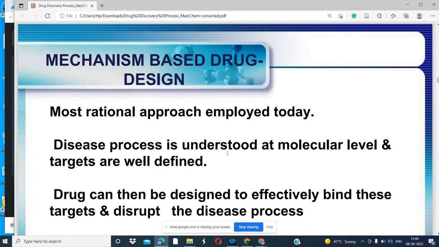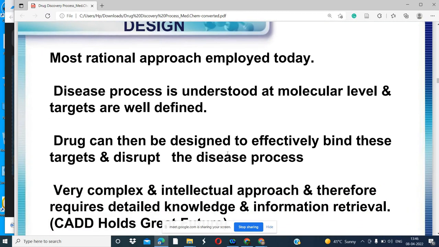We design the drug so that it can bind efficiently to the target and disrupt the disease process, so the disease process can be prohibited, and we won't get the disease symptoms like corona. We will not get the symptoms of corona if we have a drug that binds on the antigenic proteins.